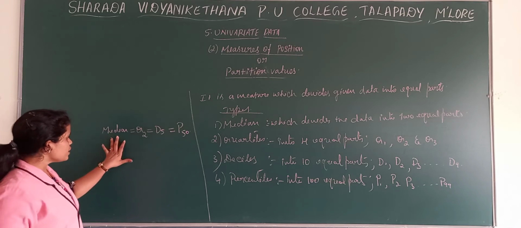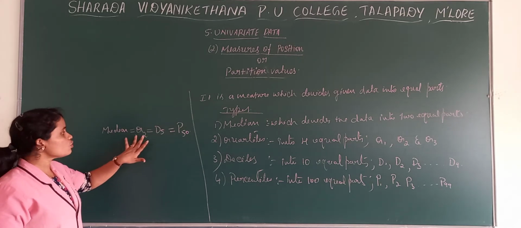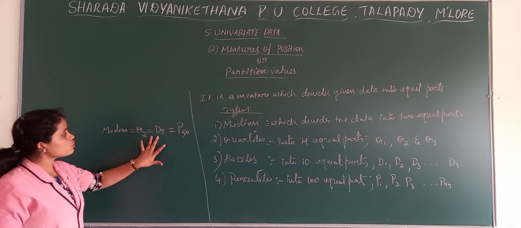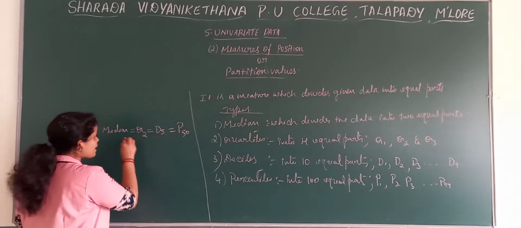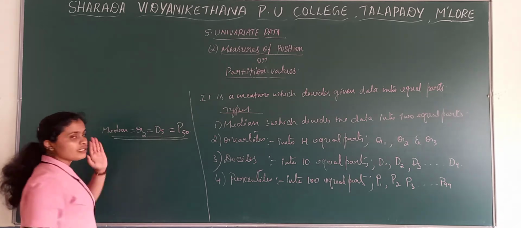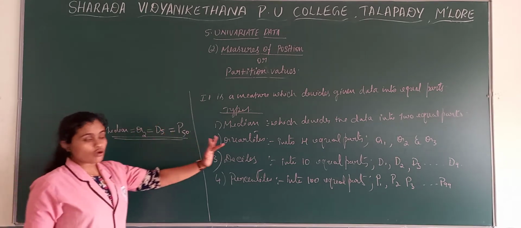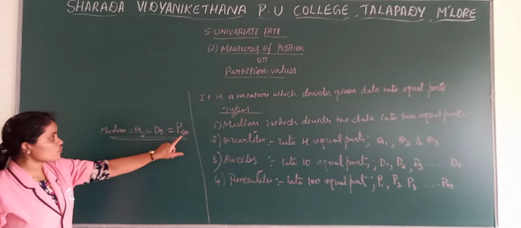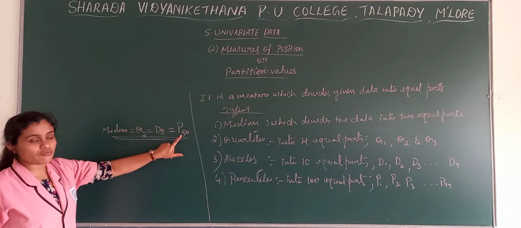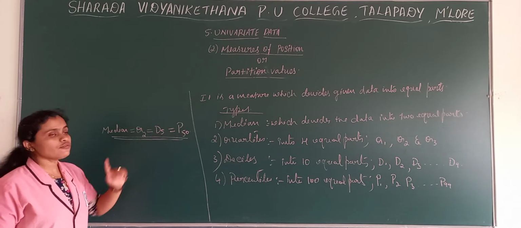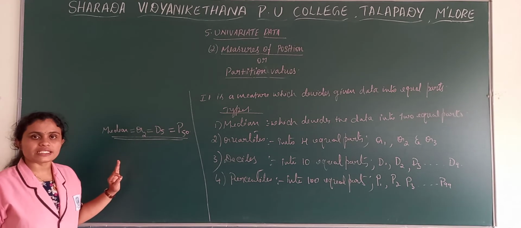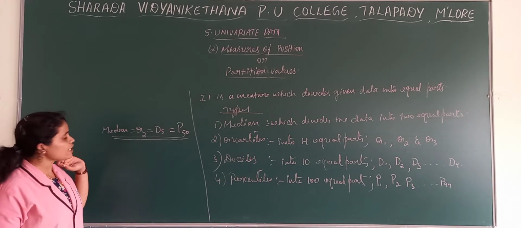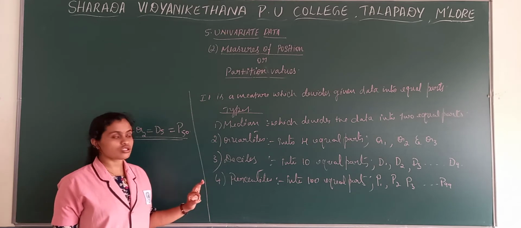So median is equal to Q2, Q2 is equal to D5, and D5 is equal to P50. These are the middle values in their set of observations.